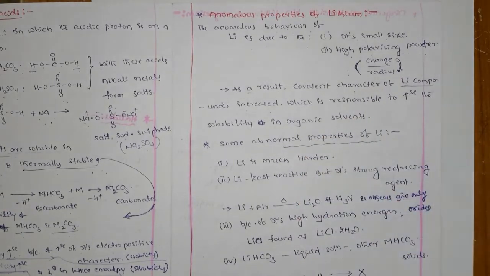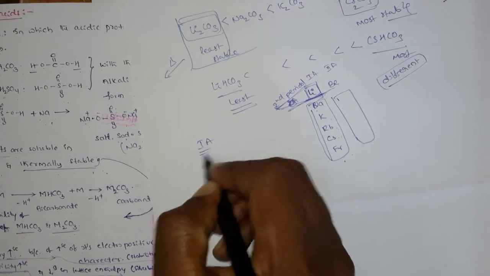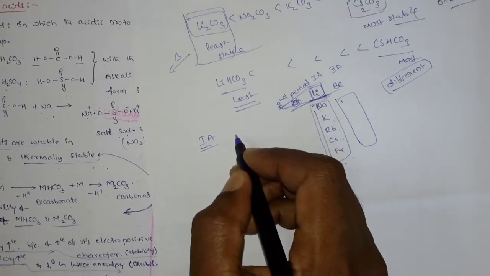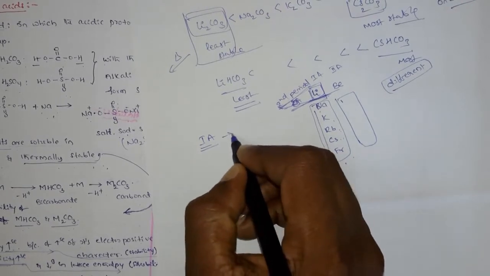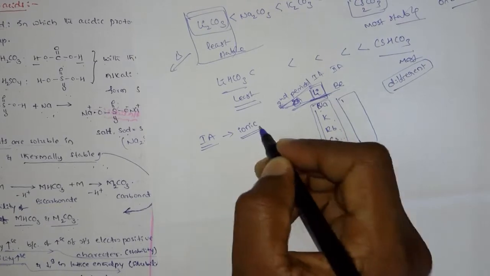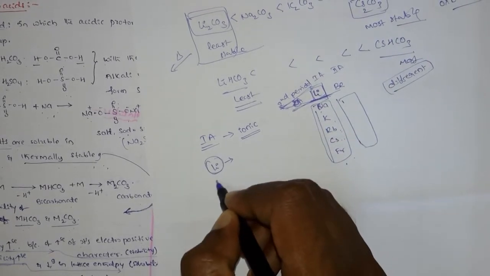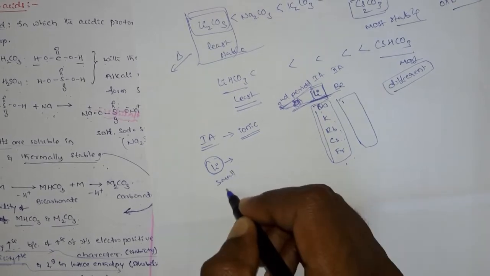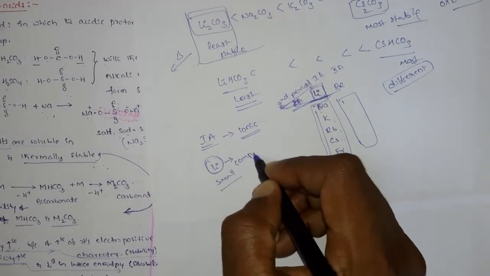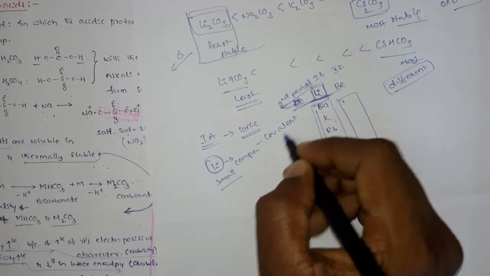Generally the first group compounds, like halides, hydroxides, carbonates, sulfates, are ionic in nature. But come to lithium: because of its small size and high polarizing power, the lithium compounds are a little bit covalent in nature.